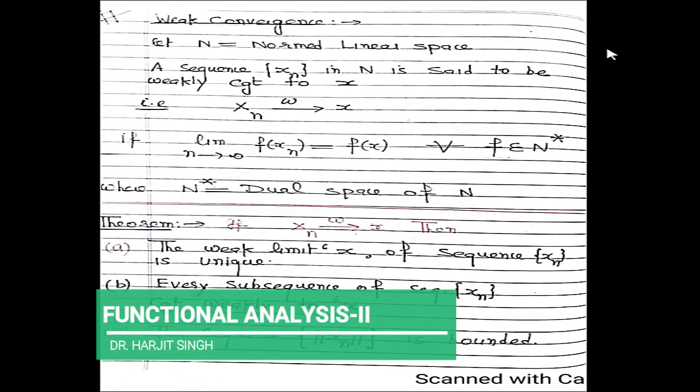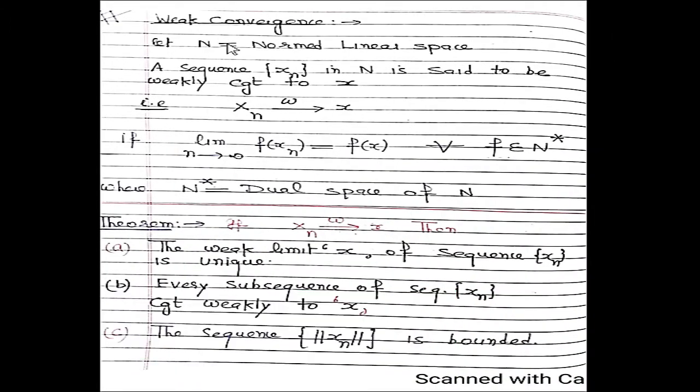What is weak convergence? Let N be a normed linear space. A sequence xn in N is said to be weakly convergent to x if for every functional f belonging to N star, the limit as n approaches infinity of f of xn is equal to f of x.